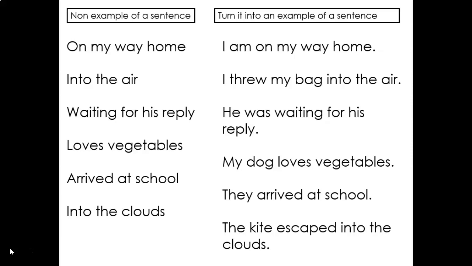He was waiting for his reply. My dog loves vegetables. That's a truth. She loves carrots. They arrived at school. The kite escaped into the clouds. So we've got in that final one, the subject being the kite, and we've got the idea that it escaped. So just make sure that you're happy that you've turned each of the non-examples into a complete sentence. Brilliant.